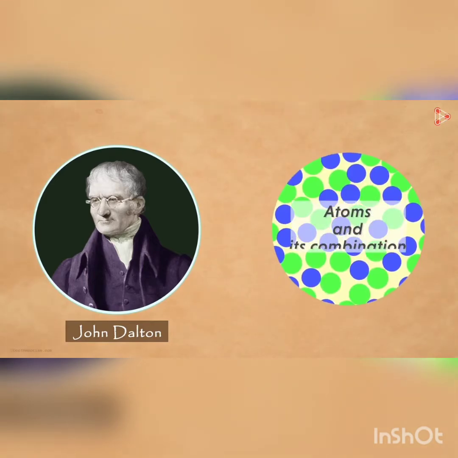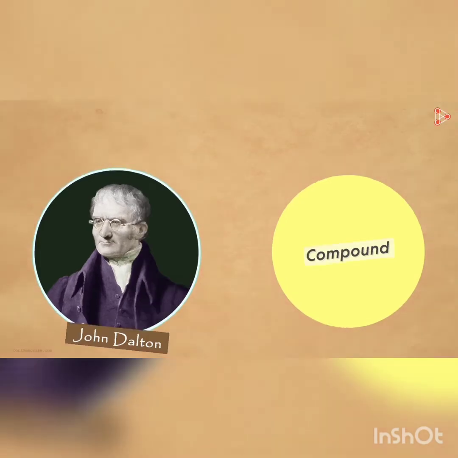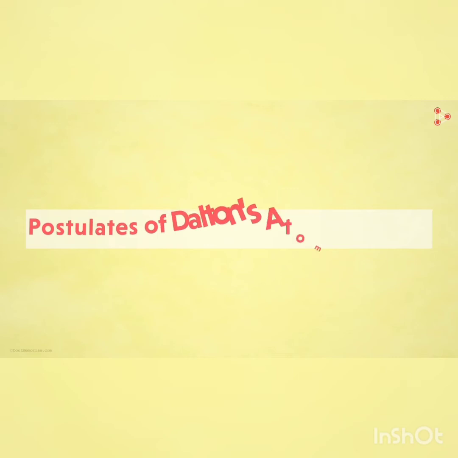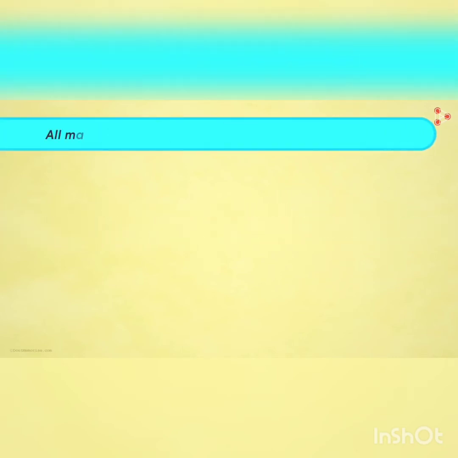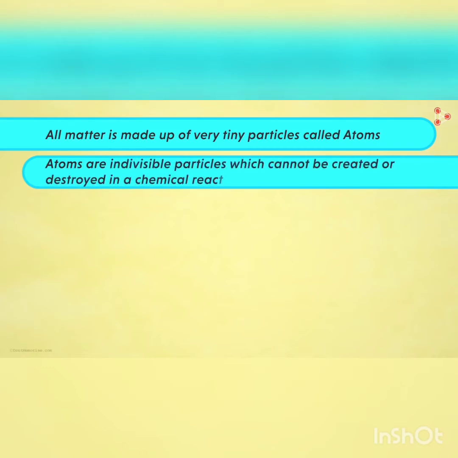Let us go to the postulates of Dalton's atomic theory. First postulate was all matter is made up of very tiny particles called atoms. Second postulate was atoms are indivisible particles which cannot be created or destroyed in a chemical reaction.